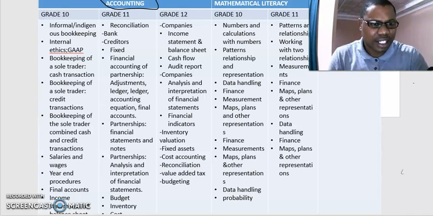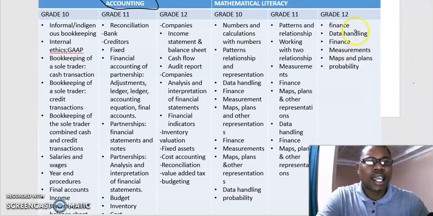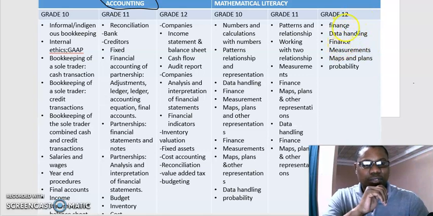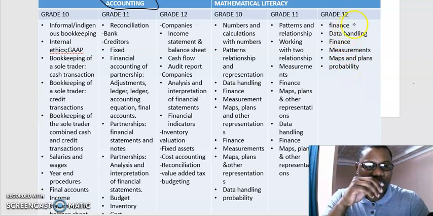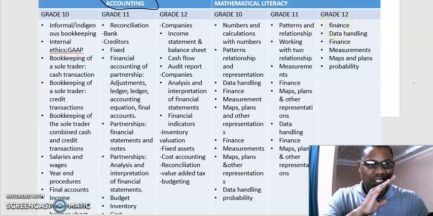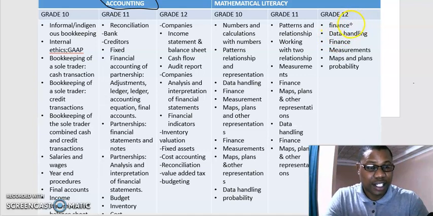Let's move to Maths Lit grade 12. I just wrote finance, and I also wrote data handling, finance again, measurement, maps and plans, and probabilities. Under finance, we have a lot of subtopics. So I just wrote finance here, but we have a lot of subtopics here. Let me mention a few.